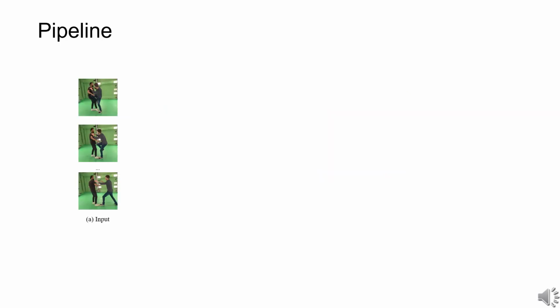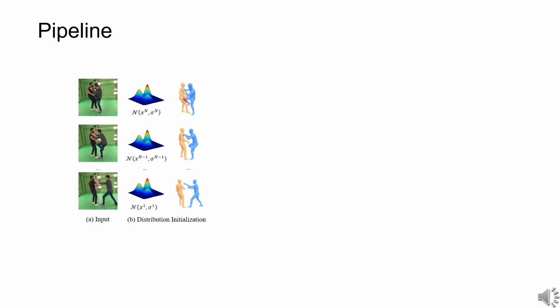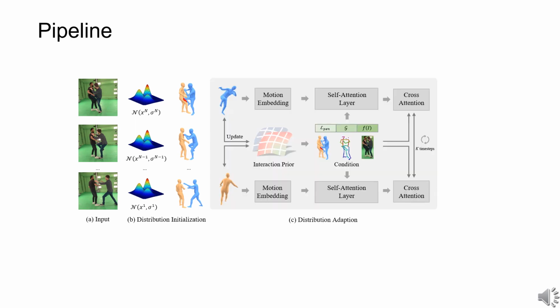Specifically, given a monocular video with interactive humans, we first regress an initial distribution for each person. However, the distribution may not accurately describe the real cases due to the occlusion and visual ambiguity. To refine the distribution, we design a proxemics and physics-guided diffusion model to achieve distribution adaption.